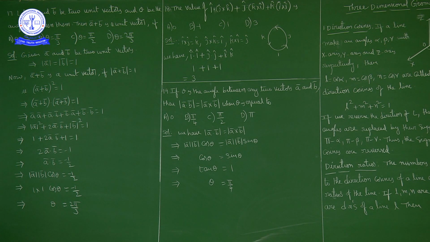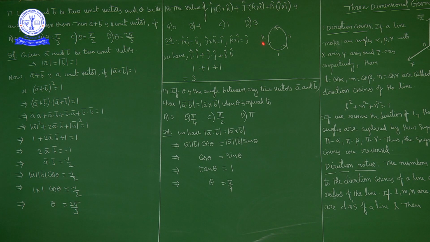Okay. Next question. Question number 18. The value of I cap dot product with J cap cross K cap plus J cap dot product with K cap cross I cap plus K cap dot product with I cap cross J cap. Now this is equal to what? Now while discussing cross product, we discussed this cyclic order.